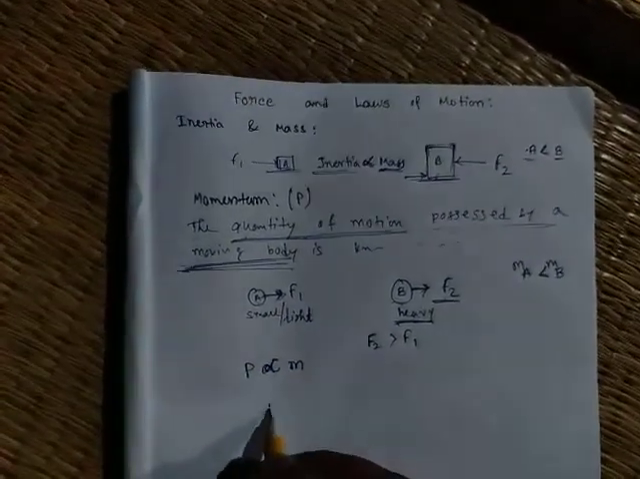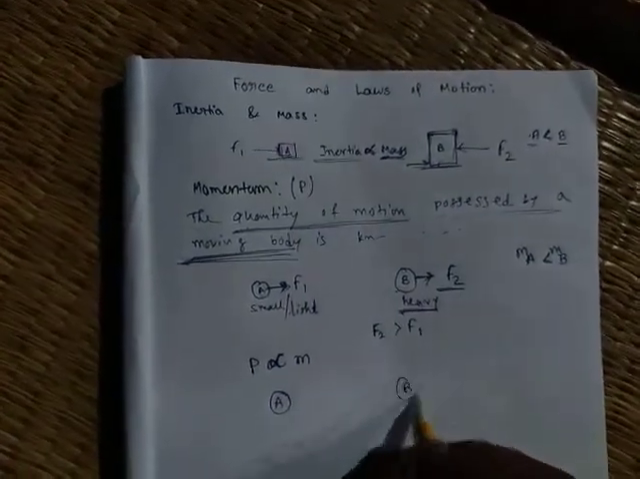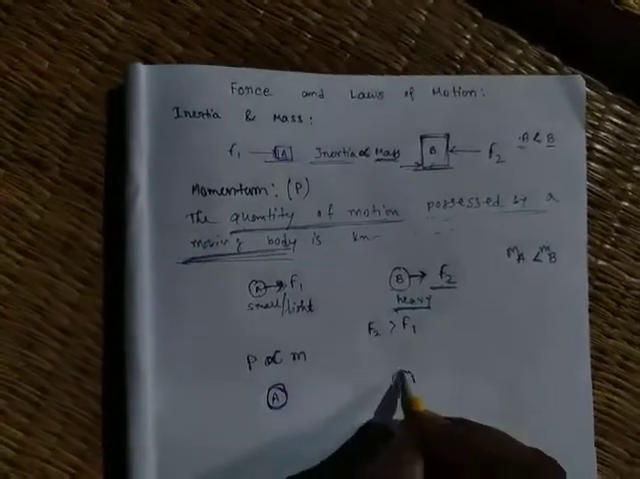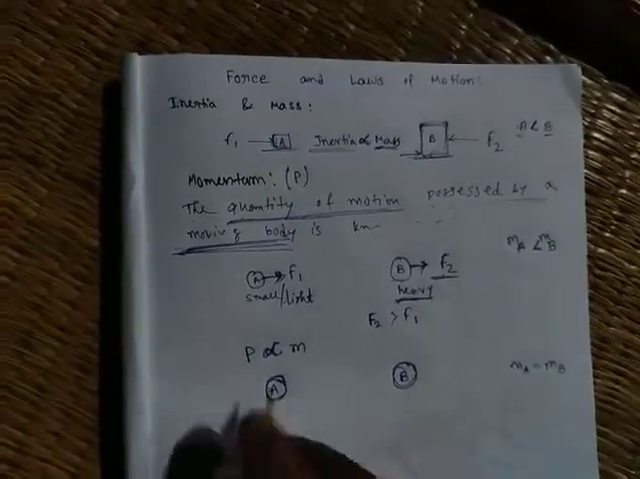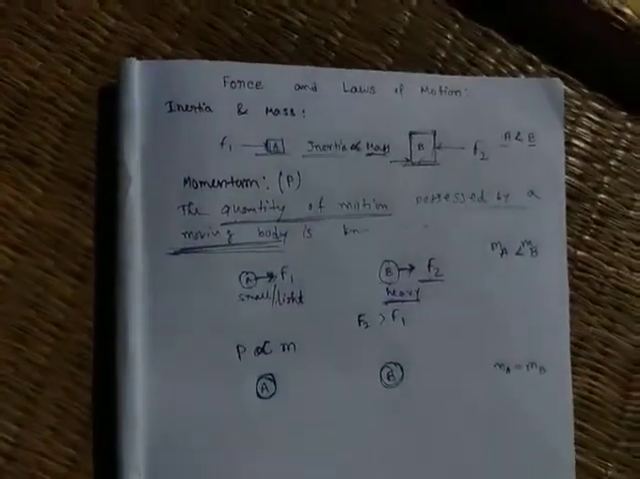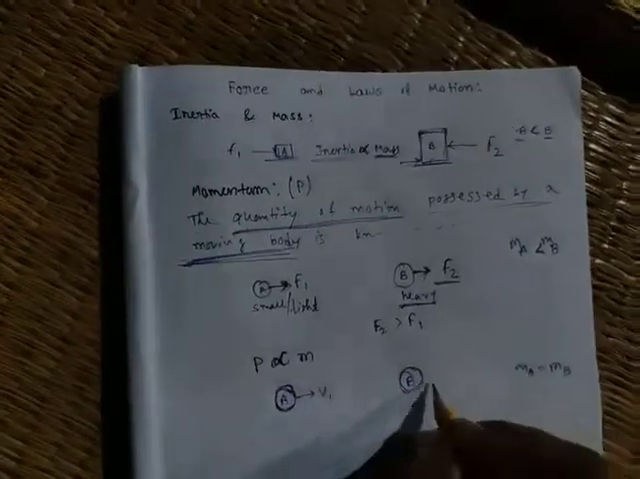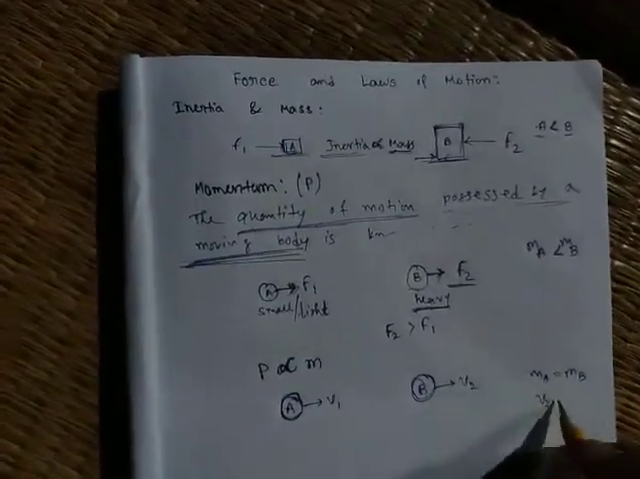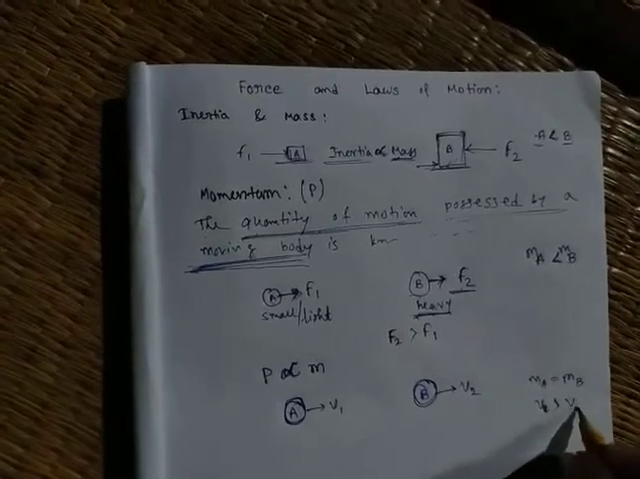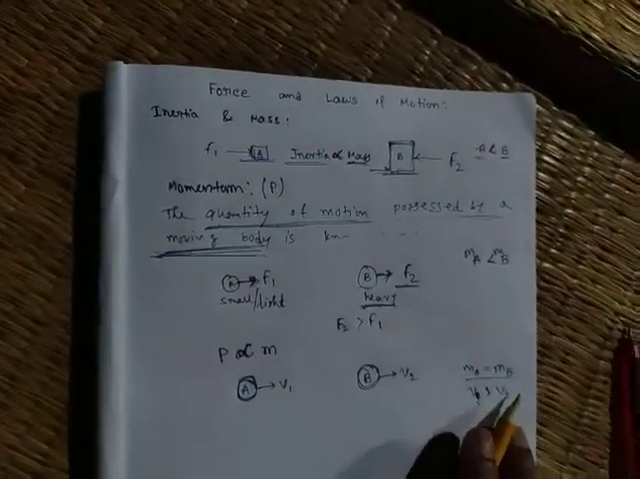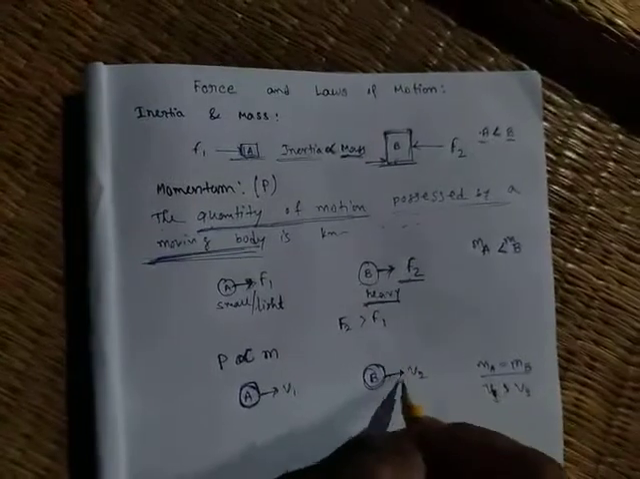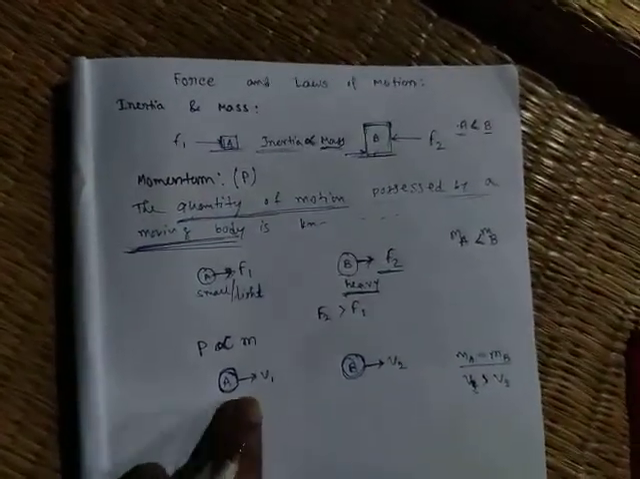Now consider again two balls, ball A and ball B. But in this case both balls have the same mass. Here this is V1 and this is V2, and we consider V1 greater than V2. That means we consider two objects having the same mass, but one is moving with more speed than the other one.